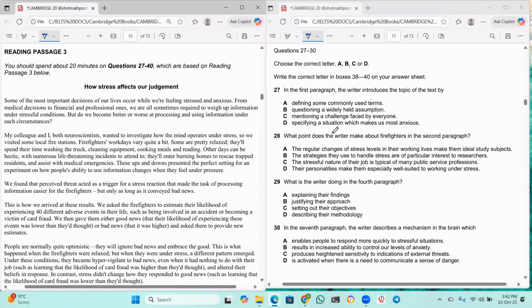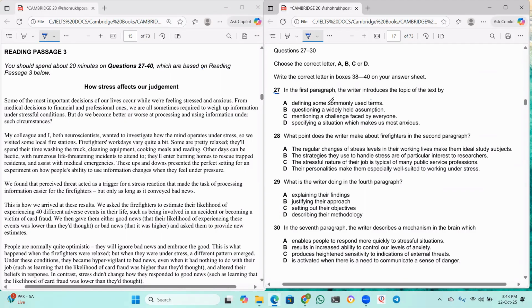Now, the first set of questions is multiple choice questions. What is my strategy for this? Listen to the strategy. First thing is I'll read the question, then I'll go to the passage, read that passage, and then I'll come to the options. Don't read the options before because you might get confused. So I'll read the 27th question, then go to the passage and then come to the options. In this way, it will be easy for us to find the right option. This will give us the freedom to find the right option.